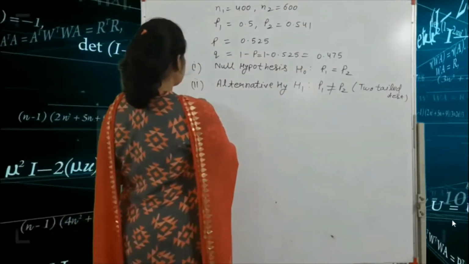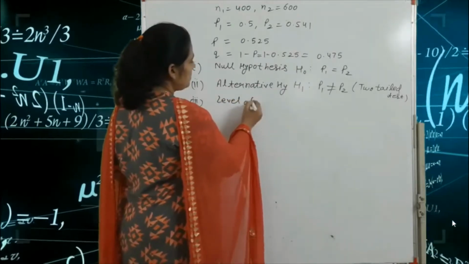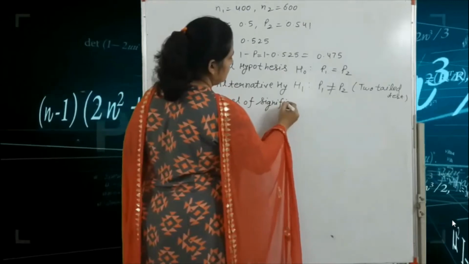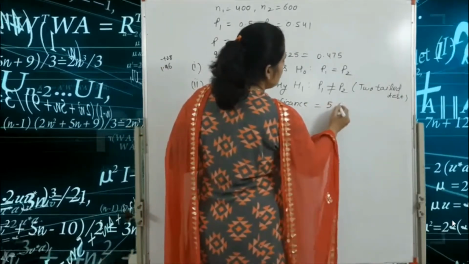The third step is level of significance. The level of significance is equal to 5%.